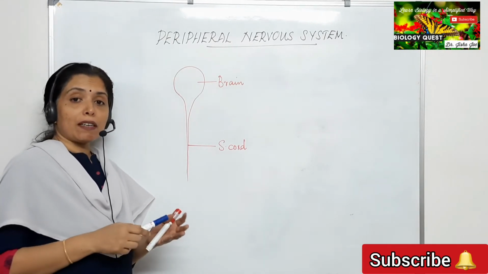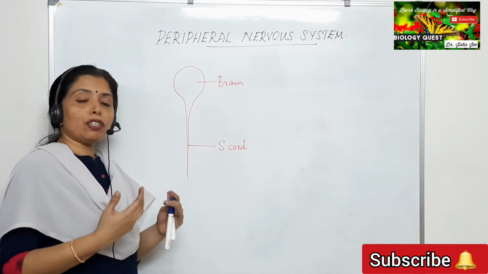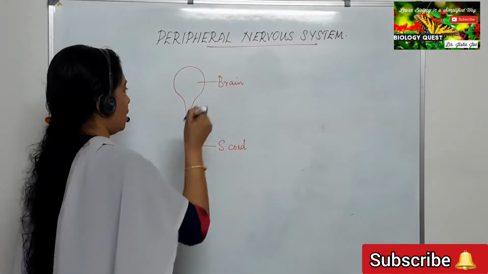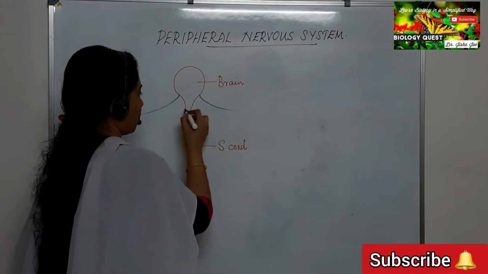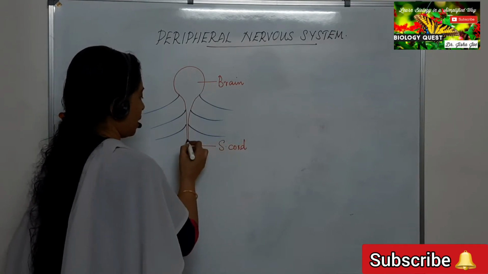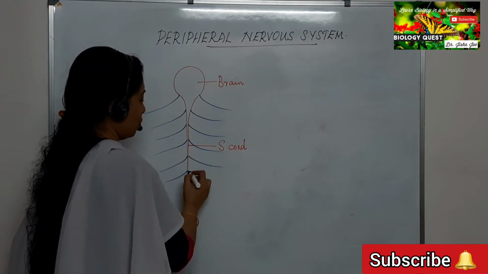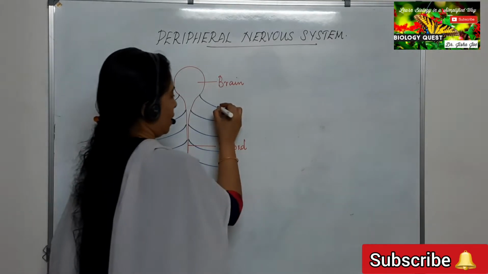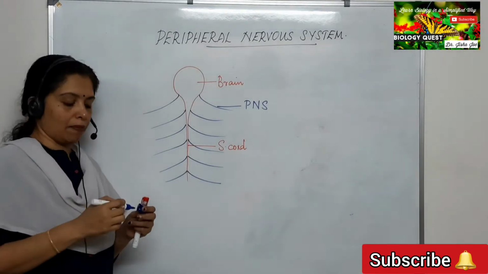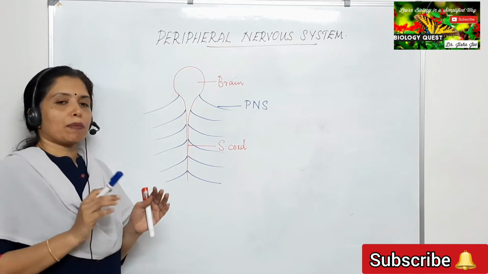And what is peripheral nervous system? Peripheral nervous system includes all the nerves that emerge from and enter into the brain and spinal cord. All the nerves that arise from and enter into the brain and spinal cord, which I have marked in blue color, constitute the peripheral nervous system.